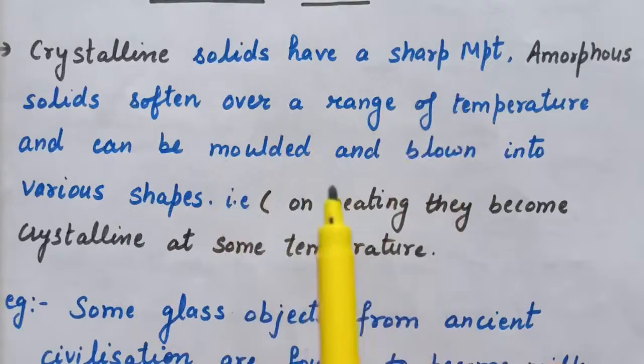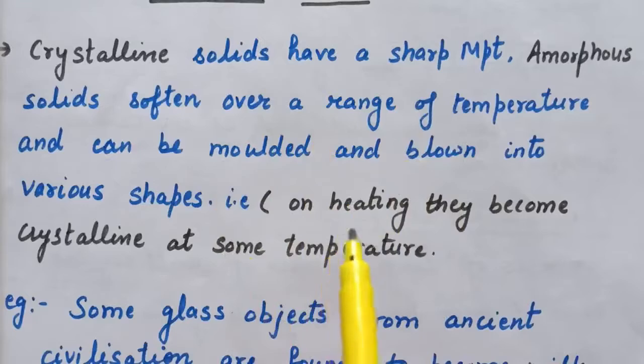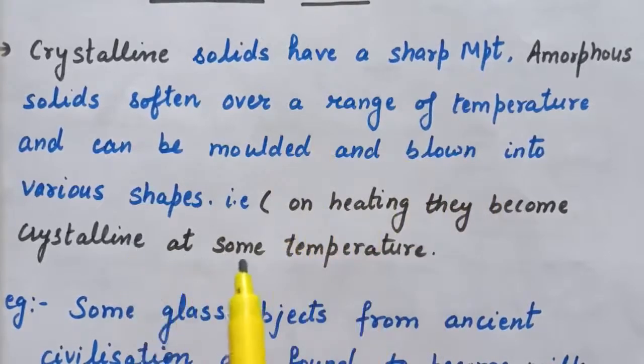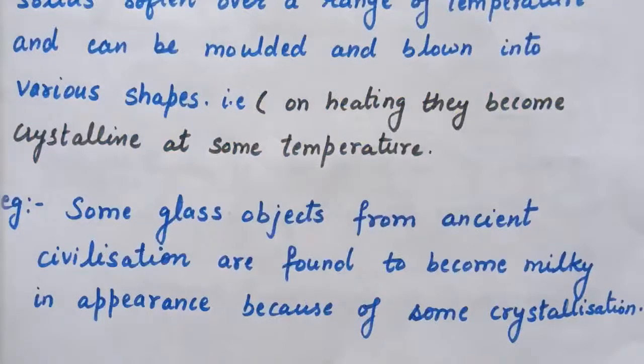Now because of this property of amorphous solids, that when we heat them they become crystalline at some temperature, here is an example: some glass objects from ancient civilizations are found to have become milky in appearance because of some crystallization.